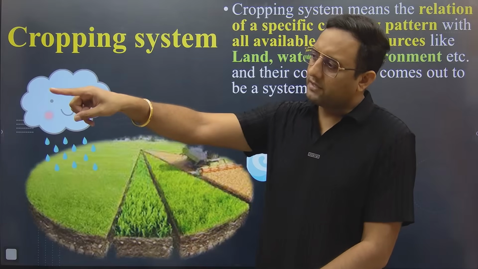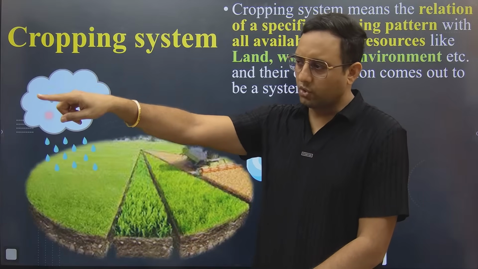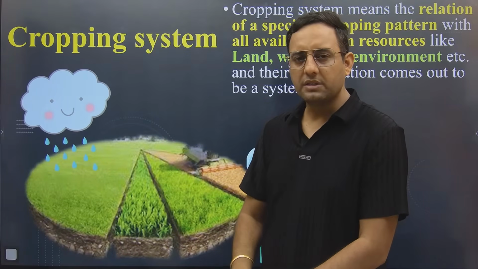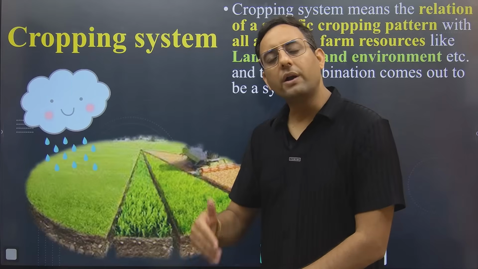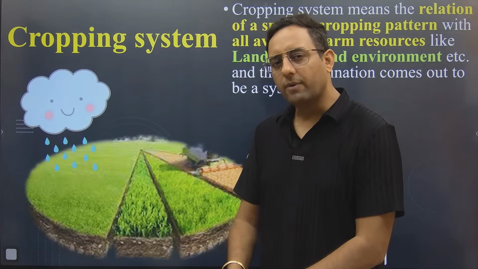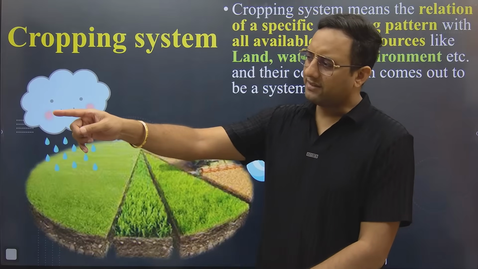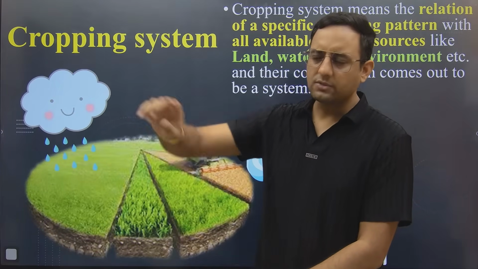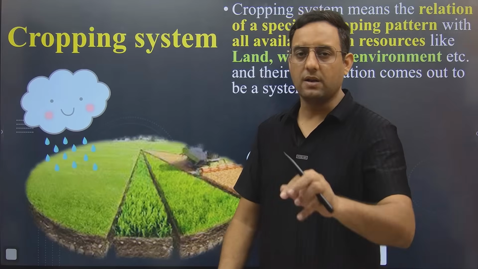So you are telling me, sir, on this part of land we are growing this crop, and on this part of land we are growing this crop. So can you tell me what are you talking about right now with me, about cropping pattern or about cropping system? You will say, if you are saying this part we are growing this crop and this crop, so sir, you are talking about the cropping pattern, of course, right?